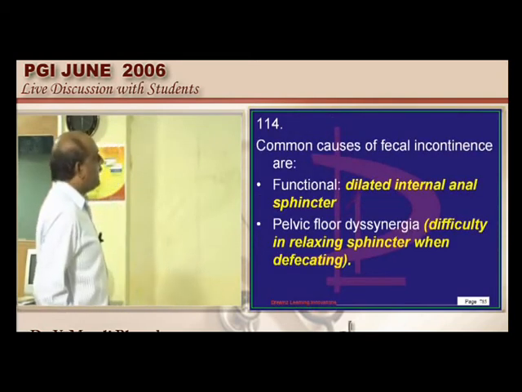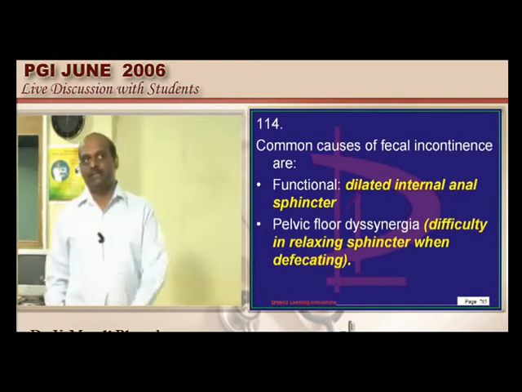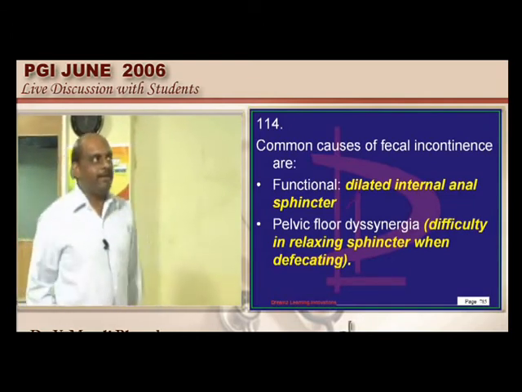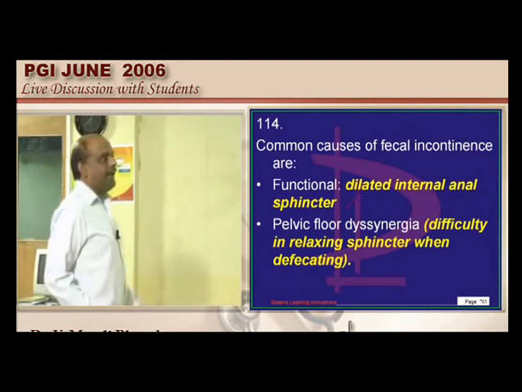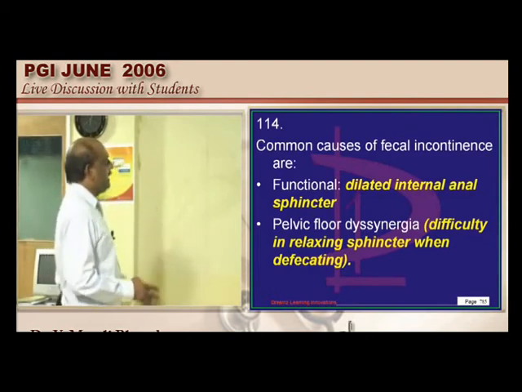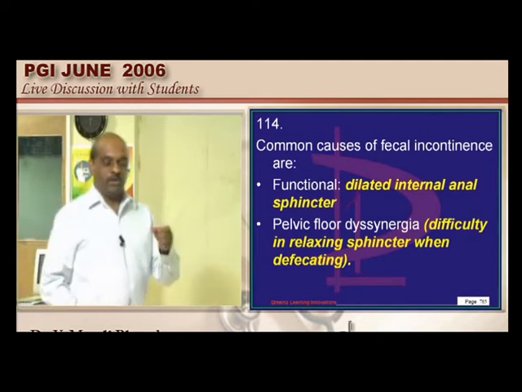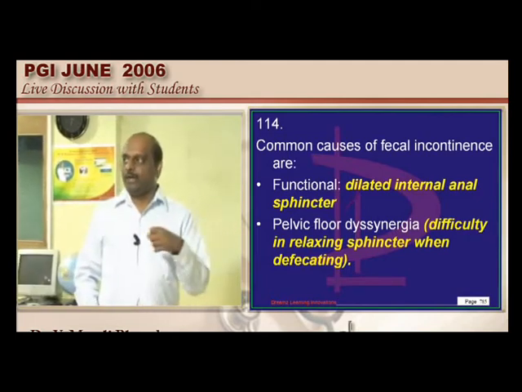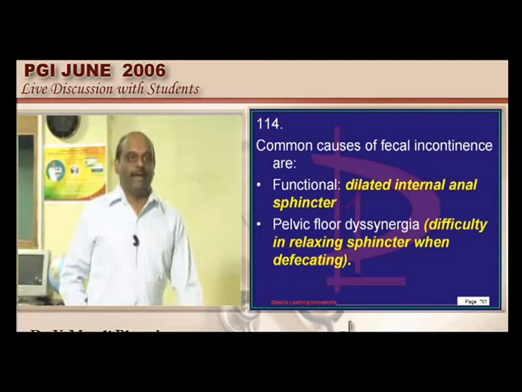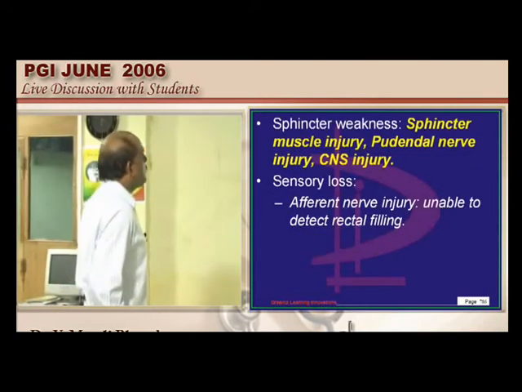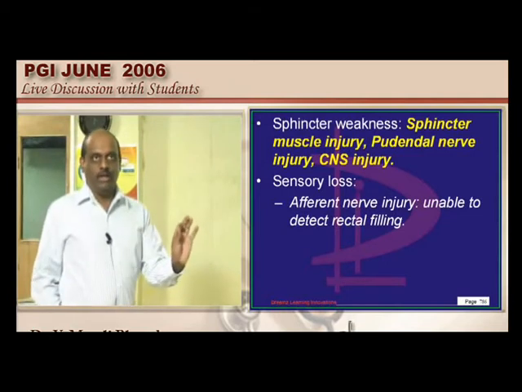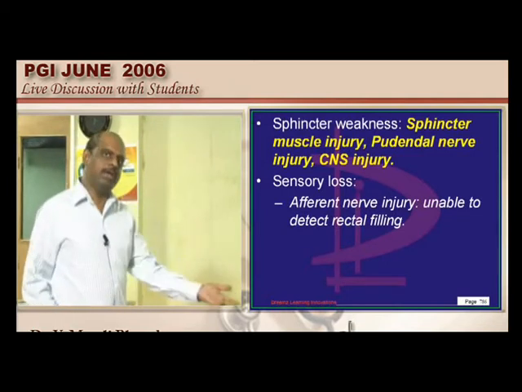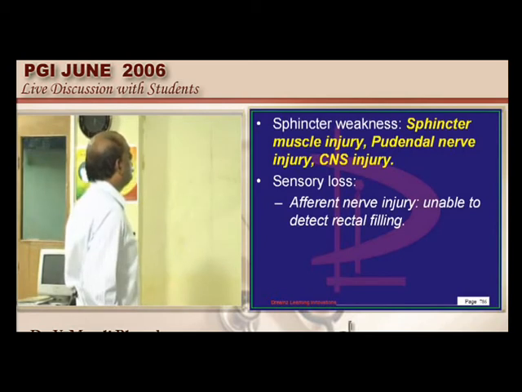Basically the fecal incontinence can be functional because the internal anal ring got dilated because of any reason. Similarly, any pelvic floor dyssynergia where the sphincter is not relaxing, or relaxing when it is not required, can be responsible. Any sphincter weakness because of any stroke or any pudendal nerve injury or any spinal cord injury also can cause incontinence.